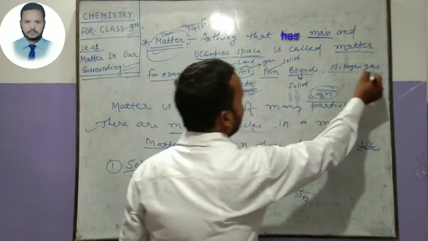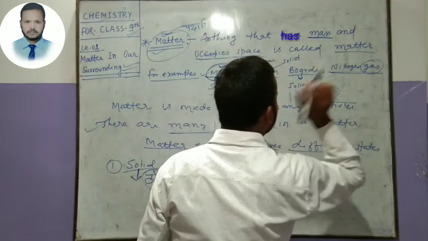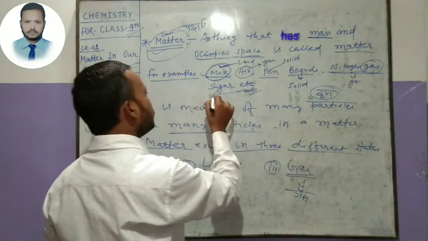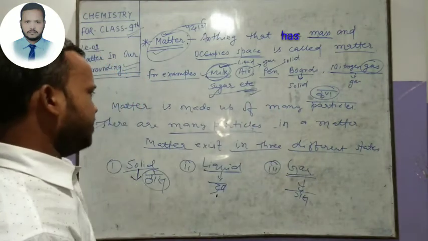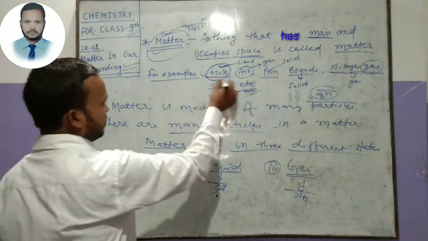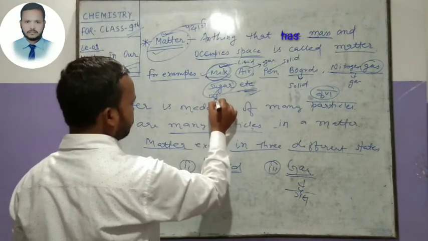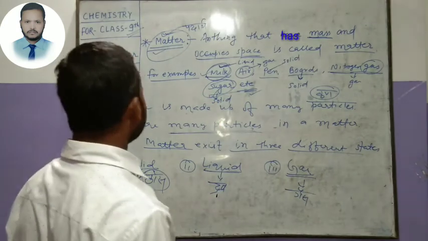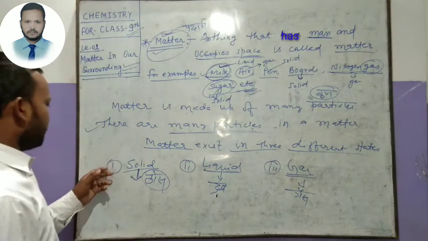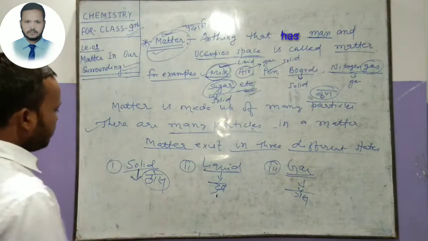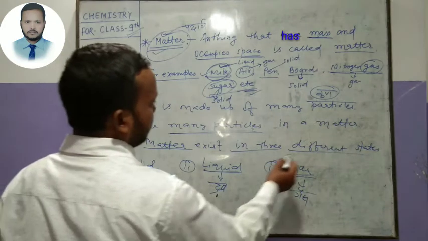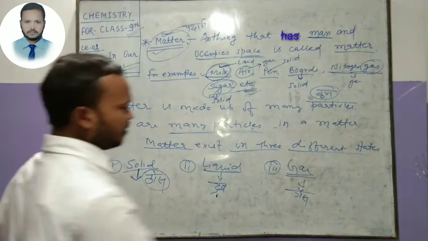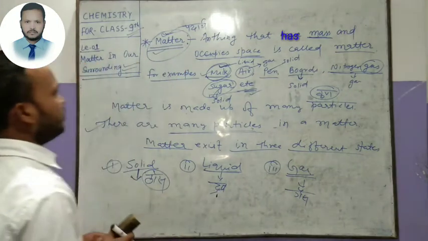Clear? And nitrogen gas is gas. And sugar also has definite shape and definite volume, so sugar is an example of solid. Clear? In the next class, I will teach you in detail about the states of matter. Here are only a few examples, right?